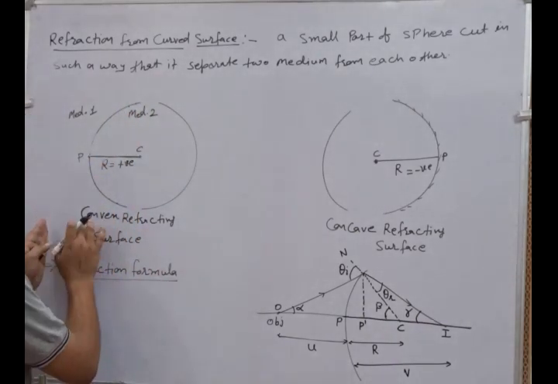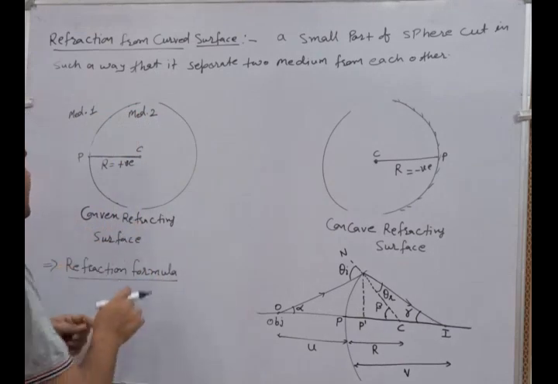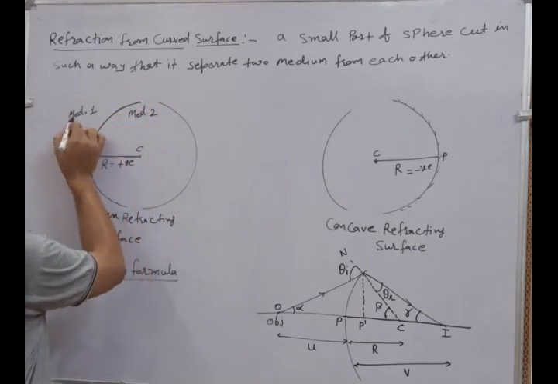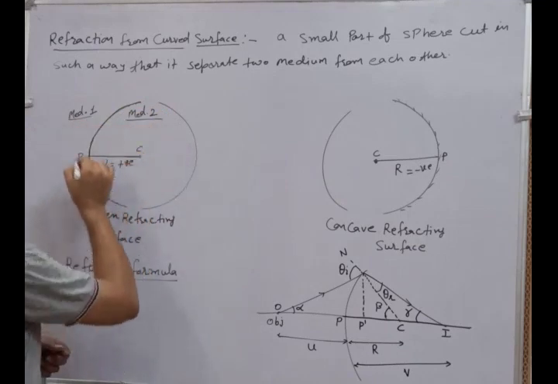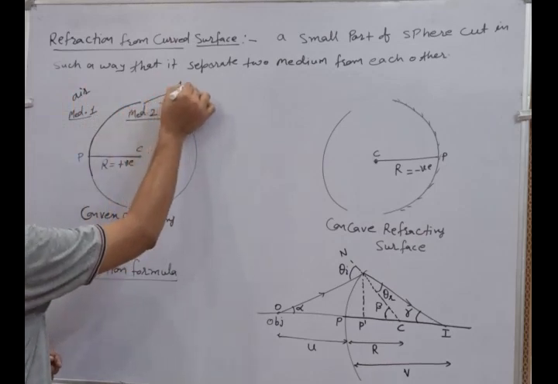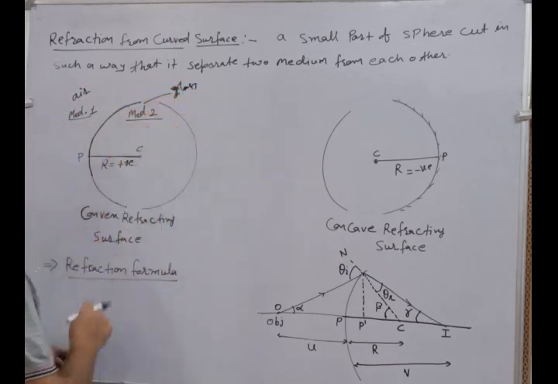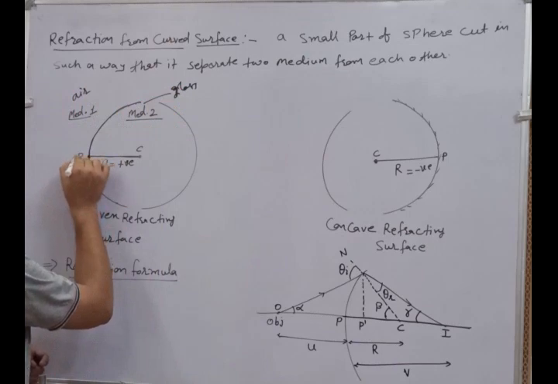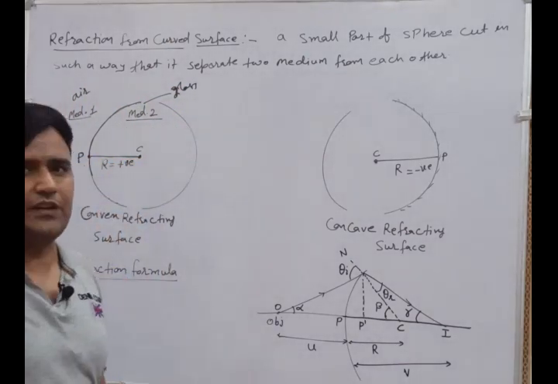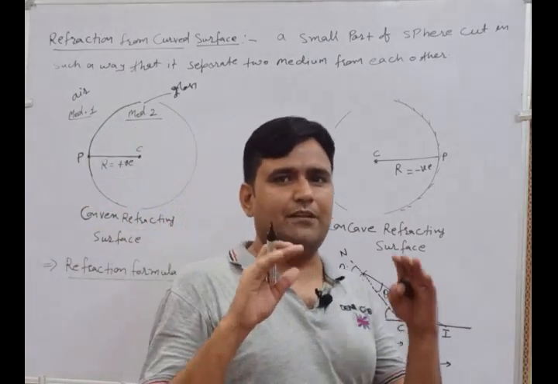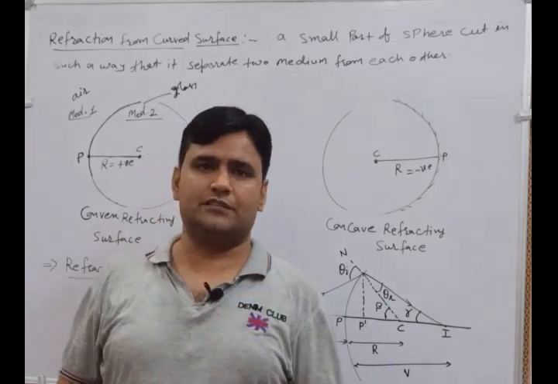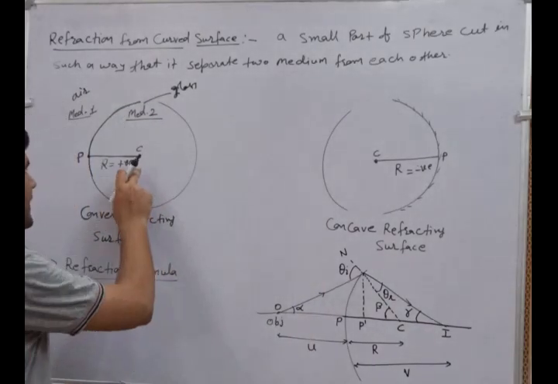Now we are considering the convex refracting surface, and it is the separation between medium 1 and medium 2. Here medium 1 is the air, and the other is the glass. Then point P represents the pole. C is the center of curvature. It means that particular sphere का जो center होगा, it is considered as the center of the sphere or the center of curvature.